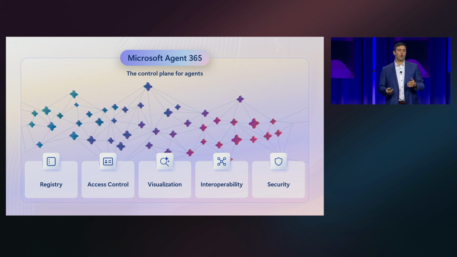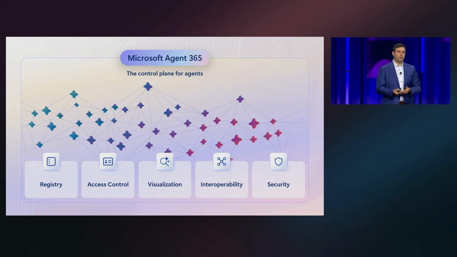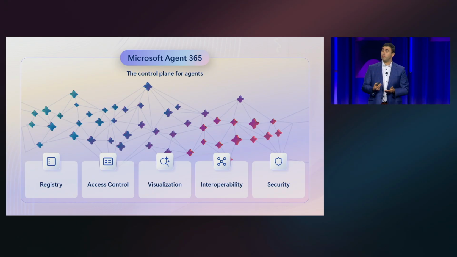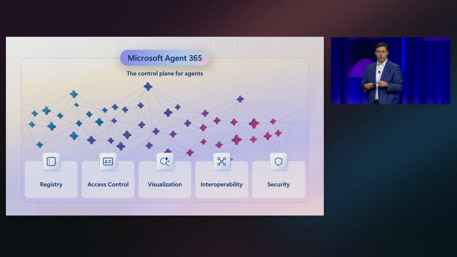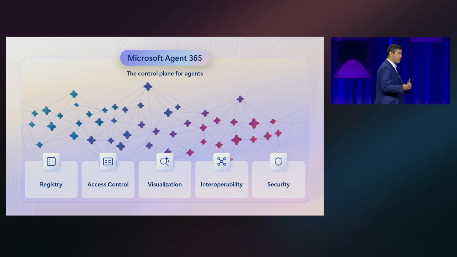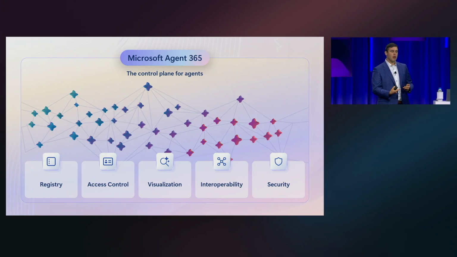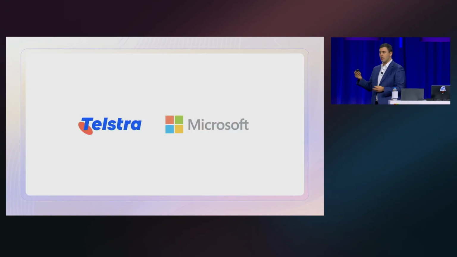And it's integrated with all the M365 tools, building on all that existing infrastructure that you already have and you've already been building for your employees. And we're going to talk about today around how you make it real. So we're actually going to get into the code, show how you build agents and instrument them for Agent 365. And you don't have to just take it from us. We're going to cover a lot of different examples today. And the first one is I'm going to play a video, and then we're going to jump into some real live examples. All right, I'm going to play the video first, and then we're going to get started.